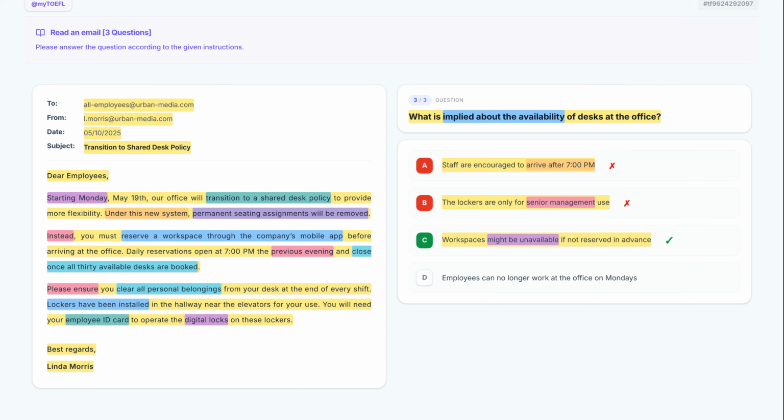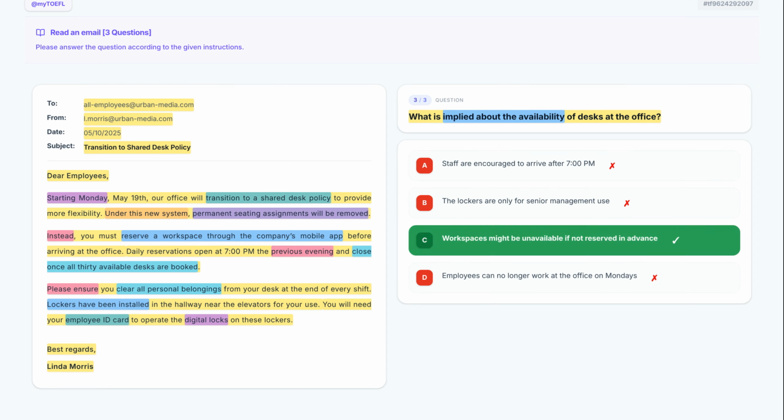Finally, let's evaluate option D. Employees can no longer work at the office on Mondays. While the policy starts on a Monday, the email never says employees can no longer work on that day. It simply changes how they get a desk. The correct answer to this question is option C, since the text implies a first-come, first-served reservation limit that could result in no available desks.